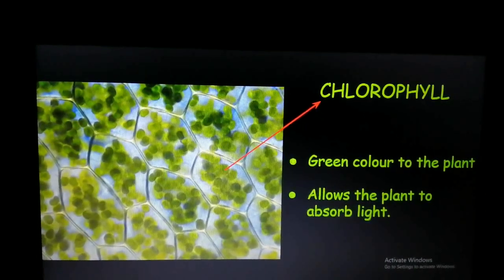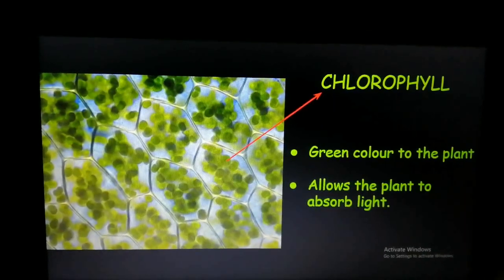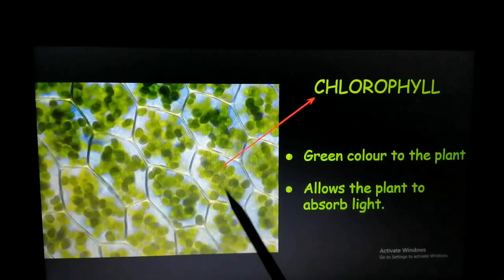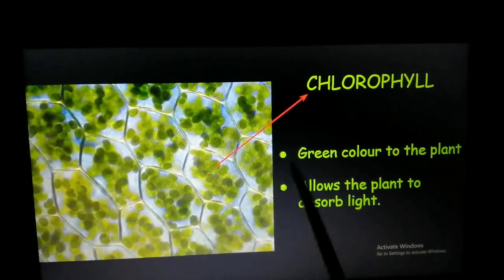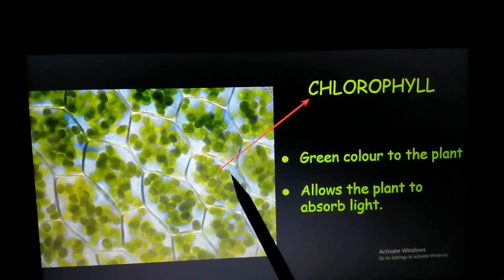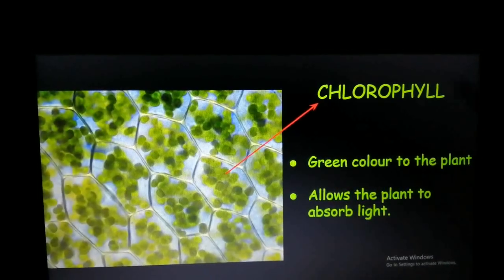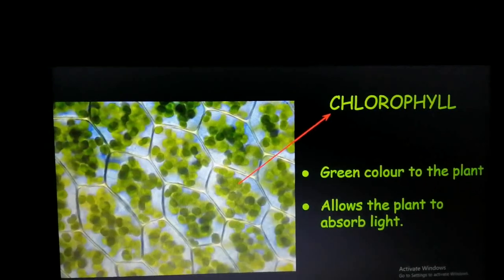Now, the last common feature in the leaves of plants is the chlorophyll. If the leaf is green in color, it is definitely going to have chlorophyll pigment. But in some colorful leaves, there will be parts where the leaf might be partly green, or there might be spots of green.